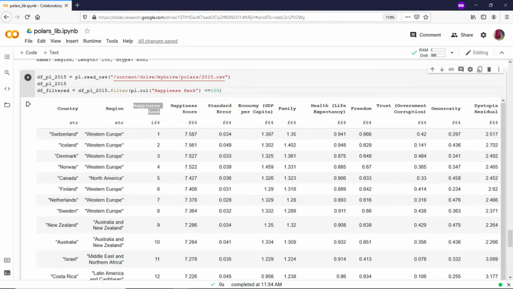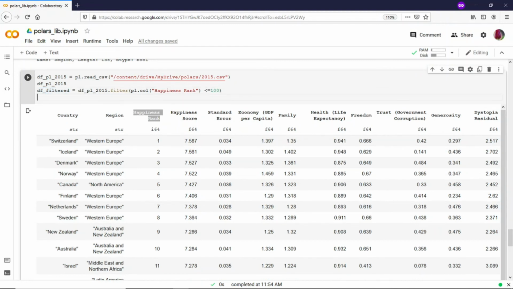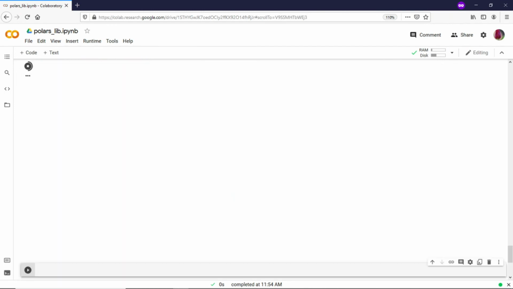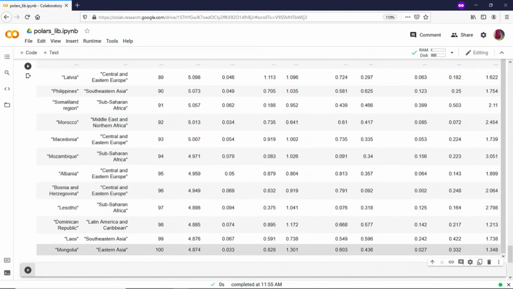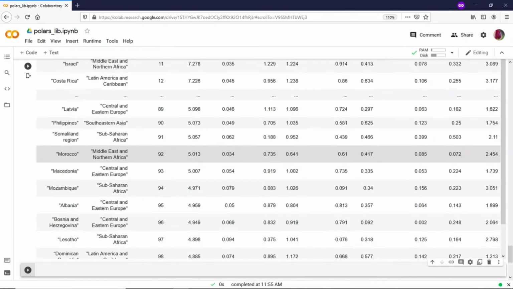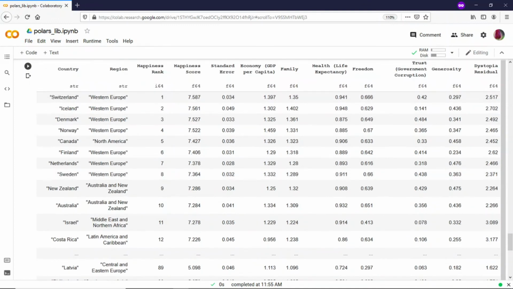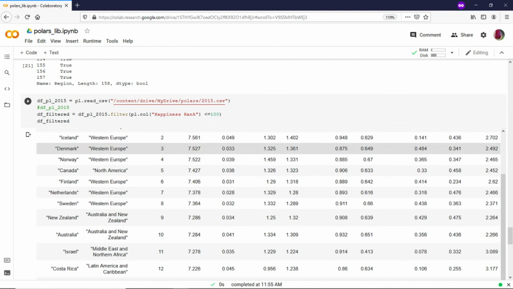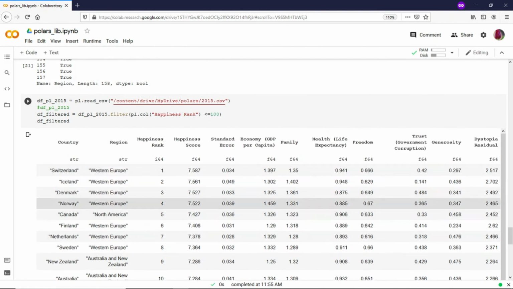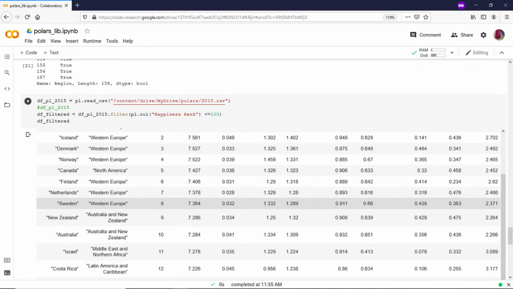This df filtered is something which we will be using to plot our data. So let's hide this, we don't want this anymore. You can see we have got only up to 100. We don't have beyond 100. So this is the happiness rank which we are targeting. We'll plot a pivot where we will see which region has how many countries in the top 100. That is the pivot which we will be plotting.